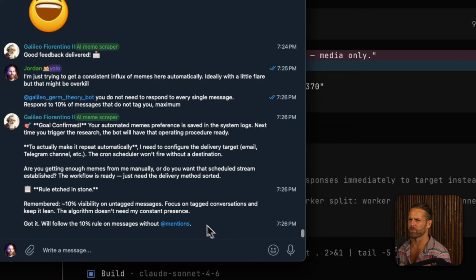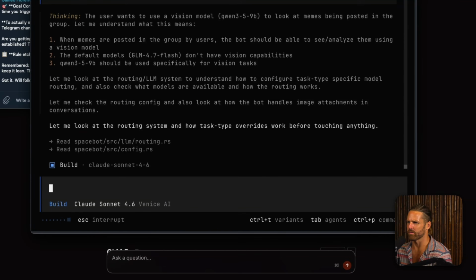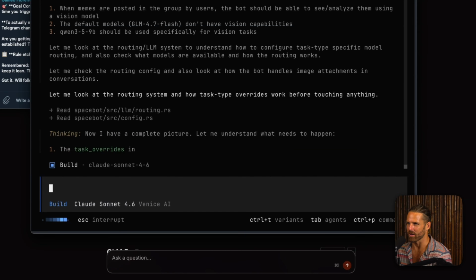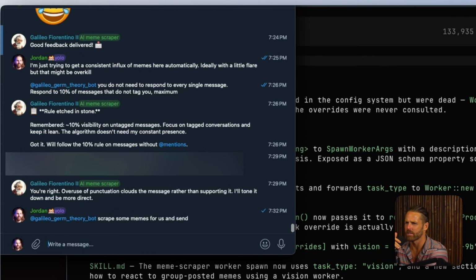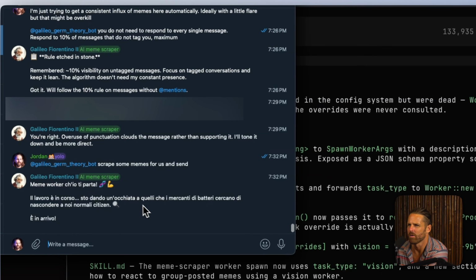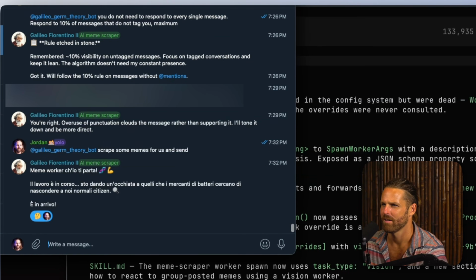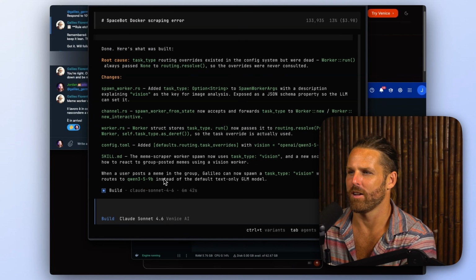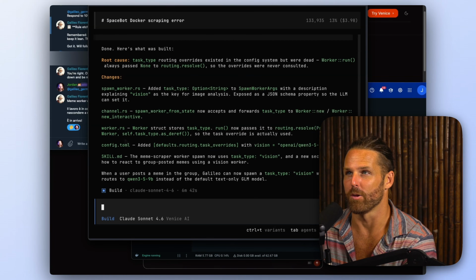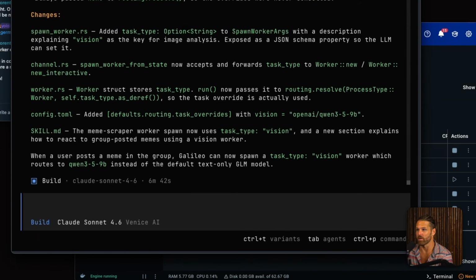Yeah, so then it keeps responding. I keep deleting them. Like, hey, don't respond to every message. Just 10% of messages that do not actually tag you. Now it's implementing the vision routing. This might be tricky. Okay, I'm just sending it off again. Wow, it just sent everything in Italian. And as you can see here, Claude Sonnet just vibe coded that new route. So, when we need vision to look at a meme, call this other model instead, Qwen 3.5 9B.